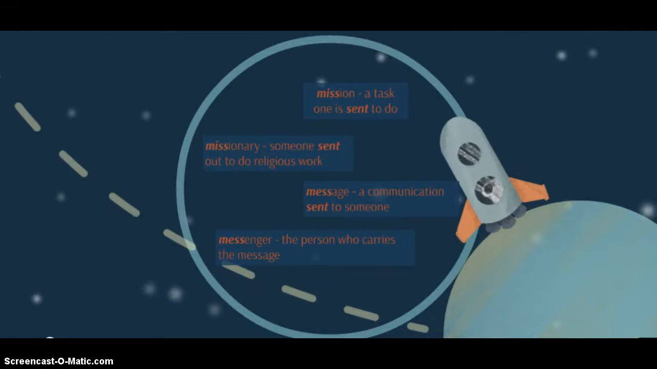Alright, to begin with, there's some words here up at the top, so go ahead and take a look at that paragraph at the top. The miss root has to do with sending. A mission is a task that one is sent to do. A missionary is someone sent out to do religious work. A message is a communication sent to someone. And the person who carries the message is a messenger.